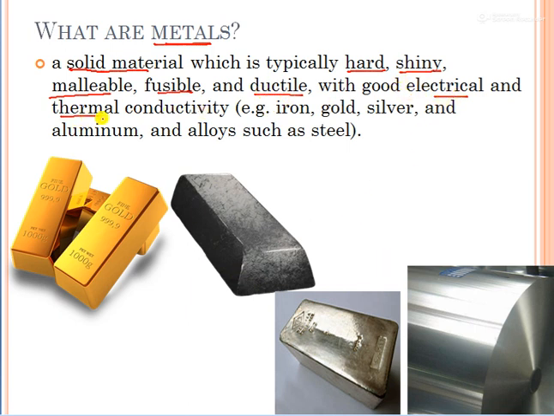And electrical and thermal conductivity: they can be used for electrical purposes, which means they can pass electricity, and when we are heating them, they will heat up also, they will pass heat also. So in this way, a metal will have all these kinds of qualities. From these qualities you can come to know whether a particular thing is a metal or a non-metal.